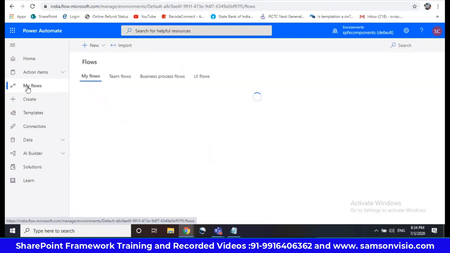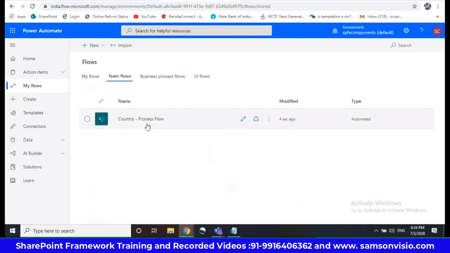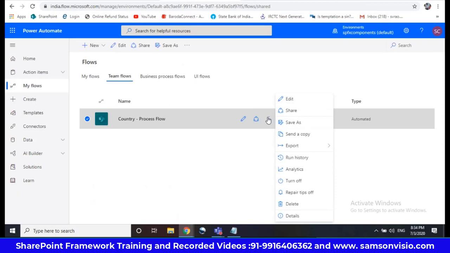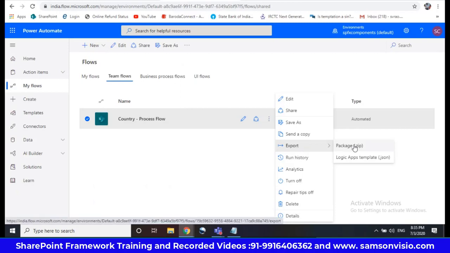maybe I'll tell you now only. Go to team flows. So export to zip. I mean, I'm showing the export process also. For example, assume that this is the dev environment and you want to move this flow to the production environment. So this is one of the ways. I mean, I'm showing both export and changing the trigger. So export, and they will give you a package zip file.